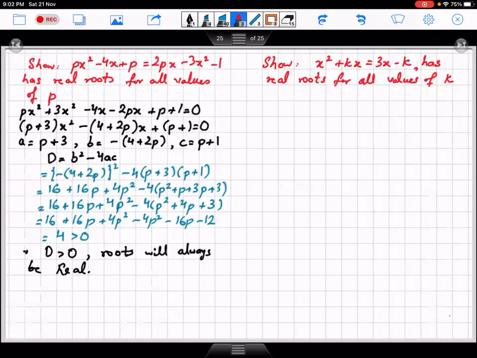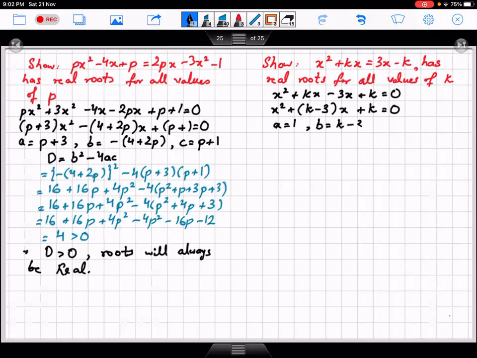Okay, so first we will arrange this. So this becomes x square plus kx minus 3x plus k equals to 0. So it will become x square plus k minus 3x plus k equals to 0. A becomes 1, b becomes k minus 3 while c is k. So d is b square minus 4ac. So this should become k minus 3 whole square minus 4 into 1 into k.